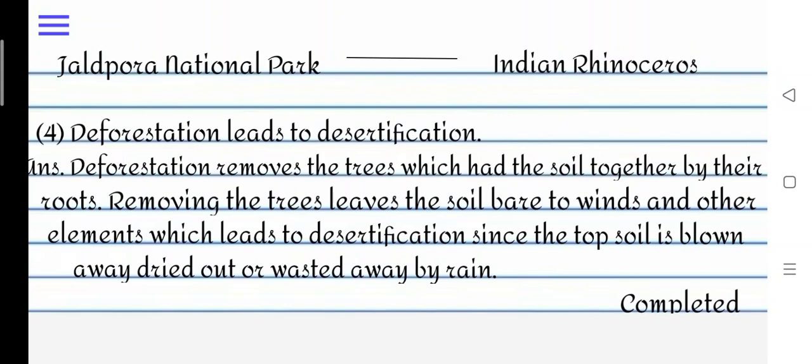Question number 4. Deforestation leads to desertification. Answer: deforestation removes the trees which held the soil together by their roots. Removing the trees leaves the soil bare to winds and other elements, which leads to desertification, since the topsoil is blown away, dried out or washed away by the rain. Now we are done with question and answers, and all these key terms, question and answers are very important, so learn them carefully.